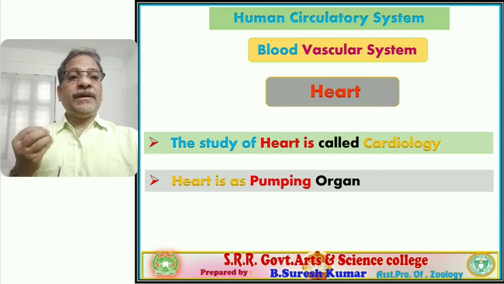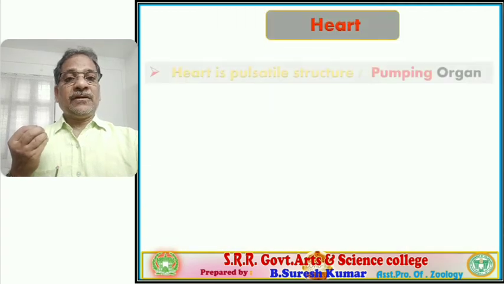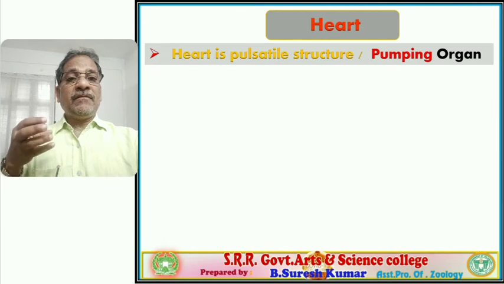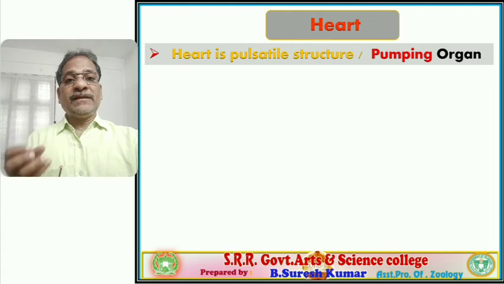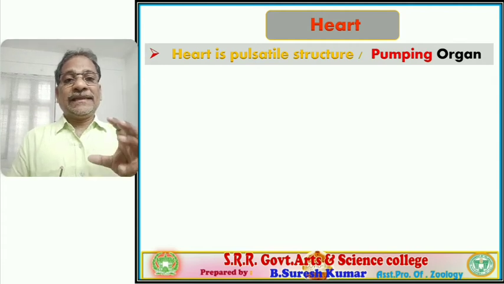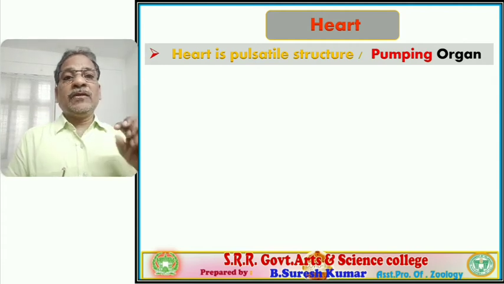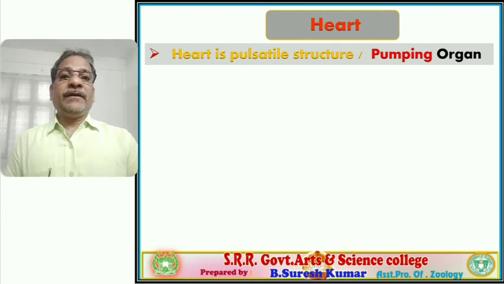It is a pumping organ that pumps the blood into blood vessels. It is a pulsatile organ made up of muscles and shows contraction. Due to its contraction, it is capable of pumping the body fluid, blood, into blood vessels.